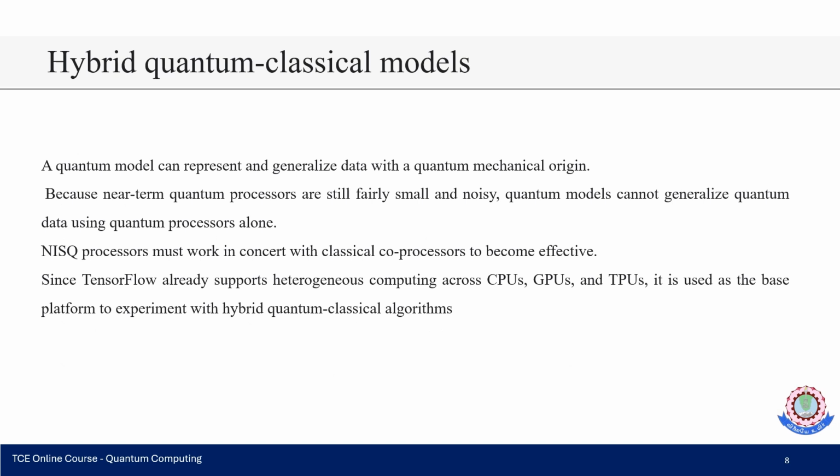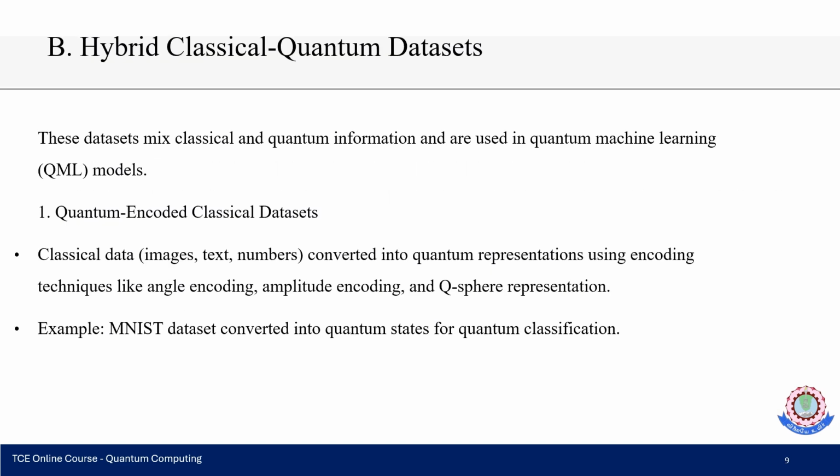The next case is hybrid quantum classical models. A quantum model can be used to represent and generalize data with a quantum mechanical origin. Because near-term quantum processors are still fairly small and too noisy, a quantum model can't generalize quantum data with the help of a quantum processor alone. So here the NISQ processor must work with a classical coprocessor to become effective. We can also use TensorFlow, which is already supported by heterogeneous computing across GPU, CPU and TPU. It is also used as the base platform for quantum classical algorithms.